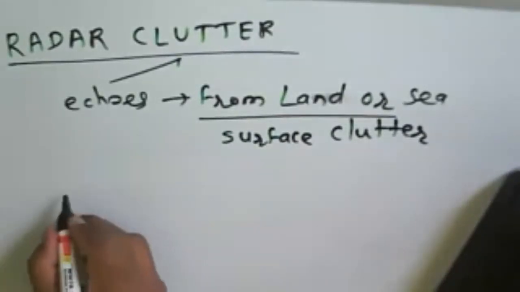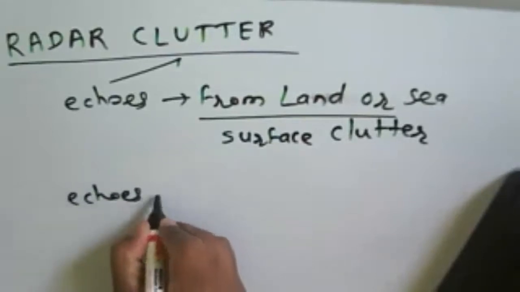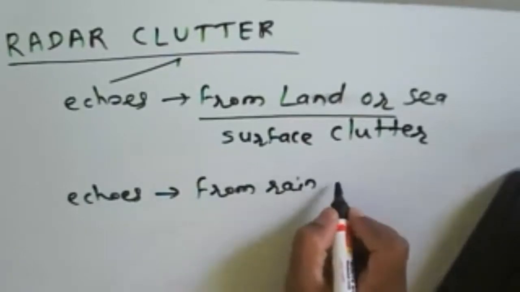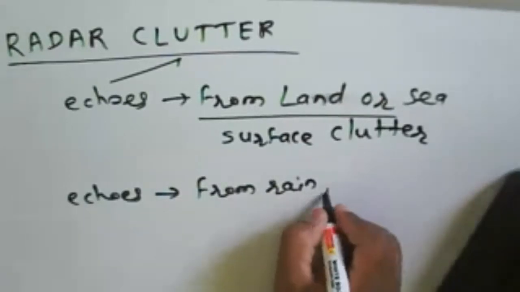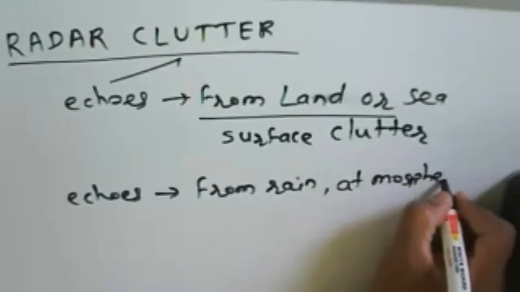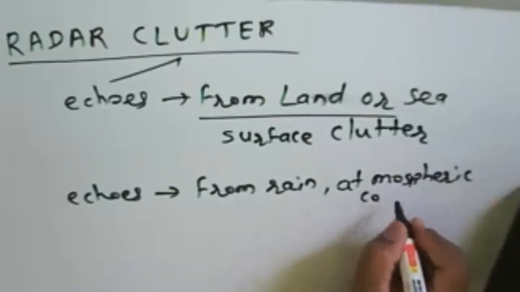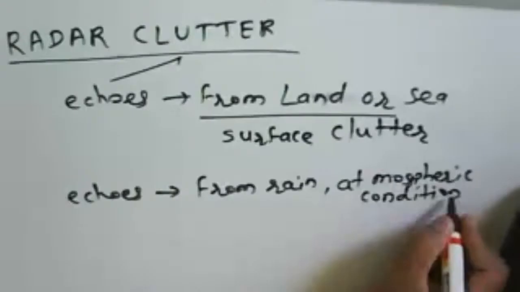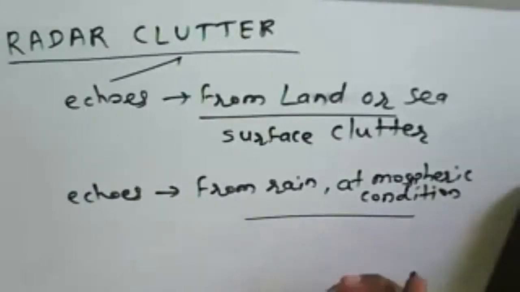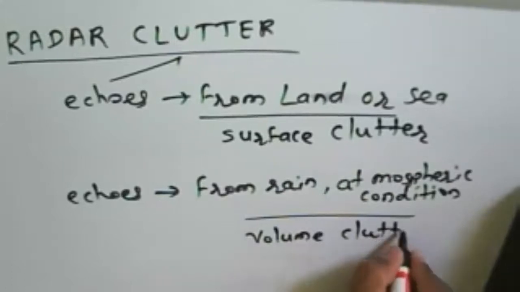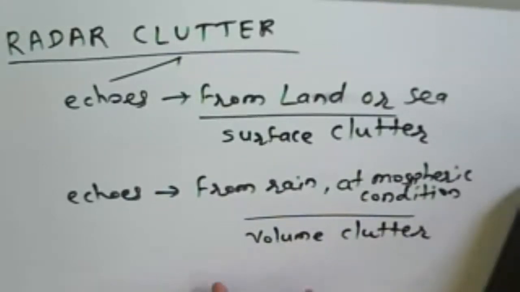And if we are getting echoes from rain, or from any atmospheric condition or atmospheric phenomenon, where ionization takes place, then whatever echoes we receive are called clutter, and that clutter is called volume clutter.